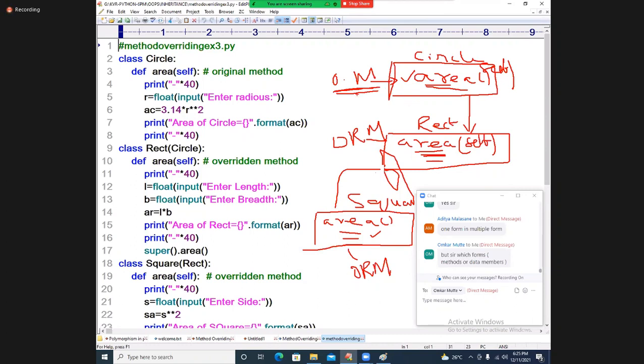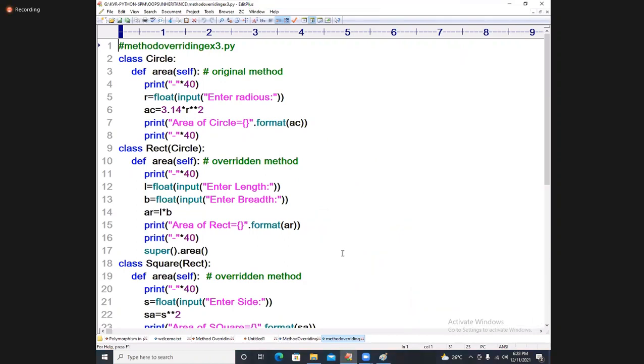Sir, what is the original form? One form is nothing but which method? Original method. All of you must respond. Multiple forms are nothing but what methods? Overridden methods. Did you understand, students, all of you? Yes.